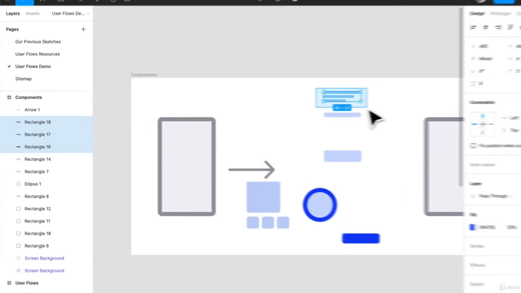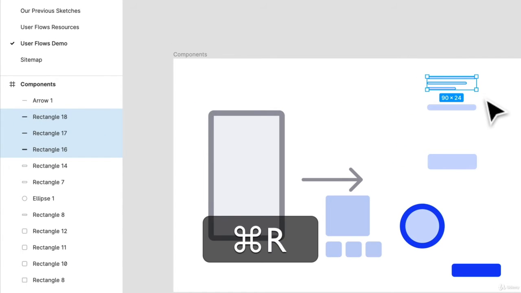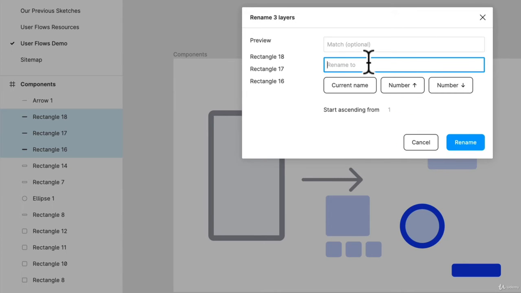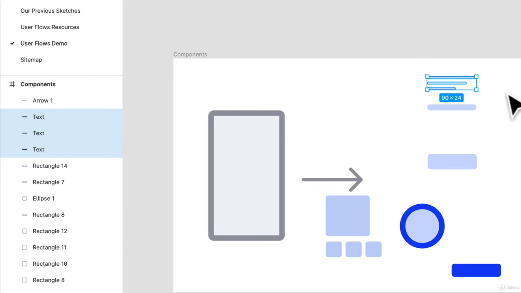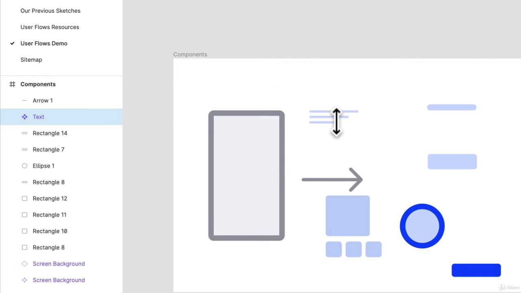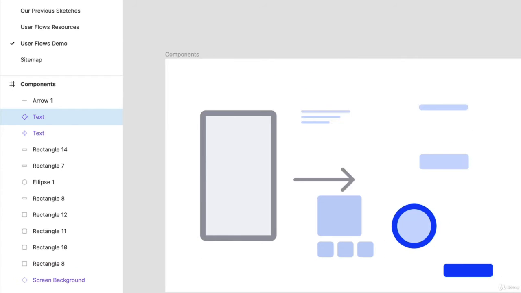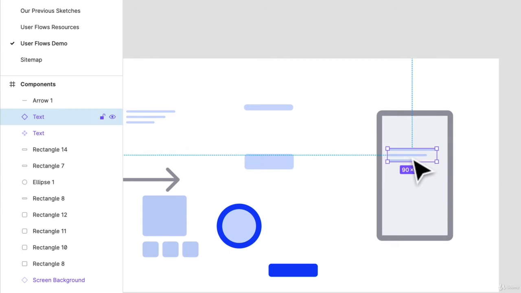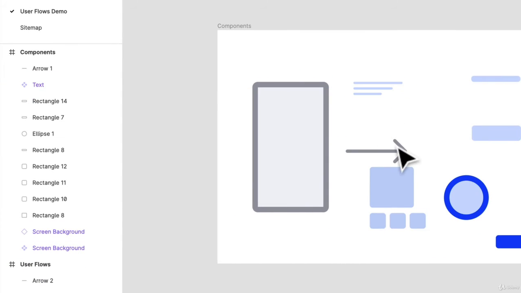So that's what I'd like to do. Let's group rename these, so Command R, and we're selecting all of them, and we'll just call these text. And we'll group them in a frame, and we'll call that frame text. Option Command K to create a component. And there we go, we have a text component. And all of a sudden, now we can start putting things together. So we have a text component.